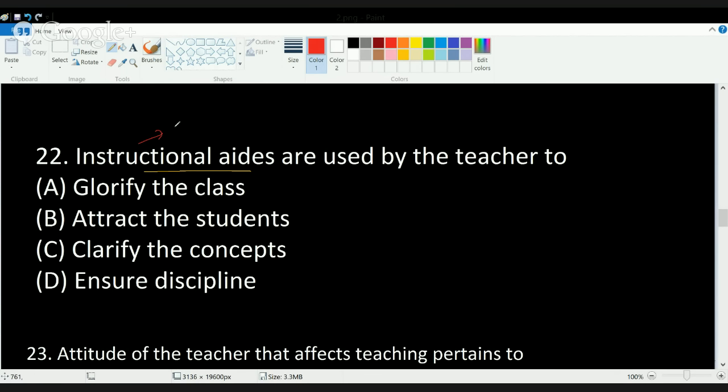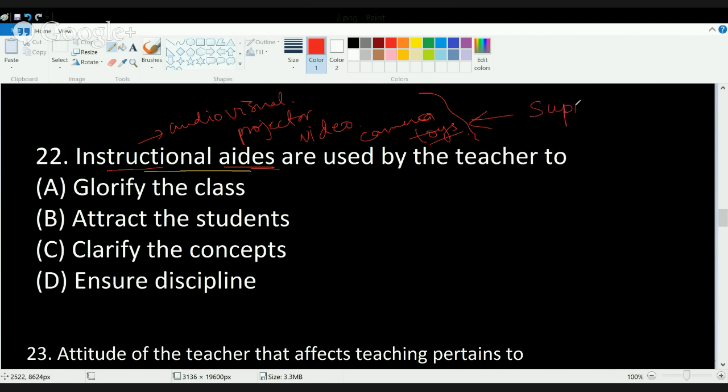So for example, if I'm using an audio visual device, okay, I'm using projectors, I'm using a video, I'm using a camera, okay, or any other toys to demonstrate a concept. What I'm trying to do is I'm using instructional aids, and these instructional aids are supporting me to explain a concept, so it helps in further clarification of the concept. So the correct answer here is to clarify the concept.